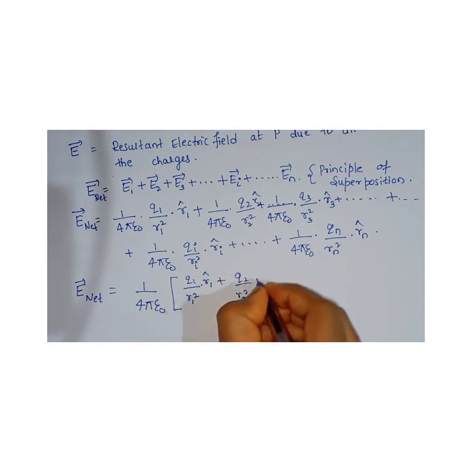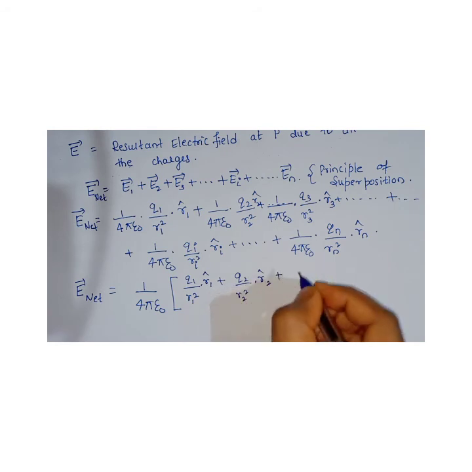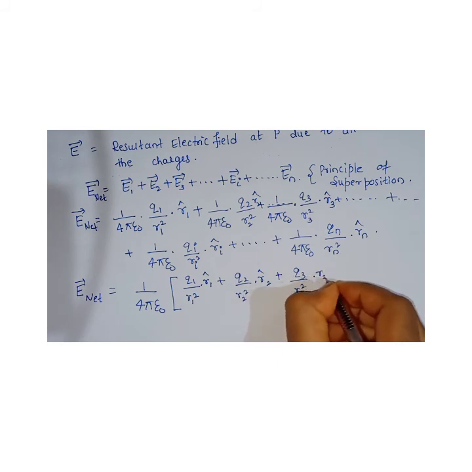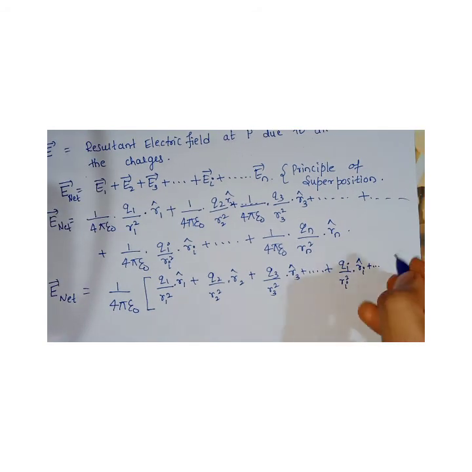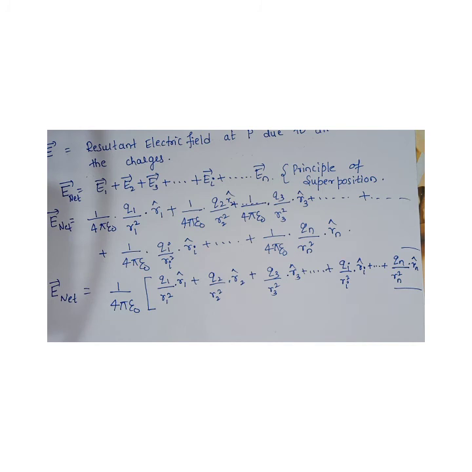Q2 by r2 square into r2 cap plus Q3 by r3 square into r3 cap, and so on. The ith term I have to write here: Qi by ri square into ri cap, plus up to Qn by Rn square into Rn cap. I'm writing this a bit congested here. I'm so sorry, because I'm not interested in writing it in the next line. Okay, so this is the equation we got.